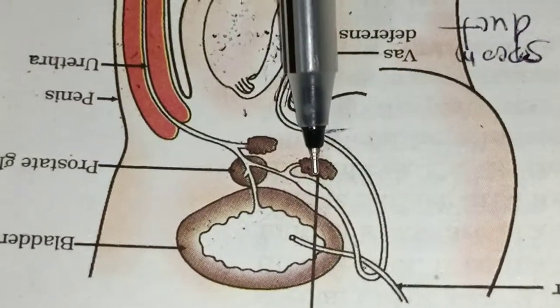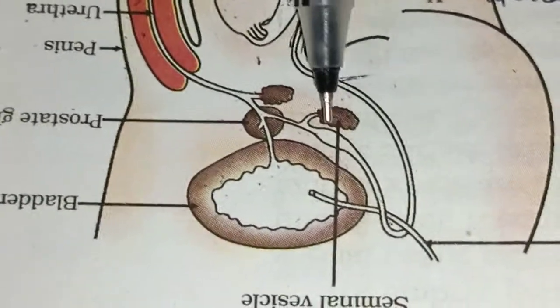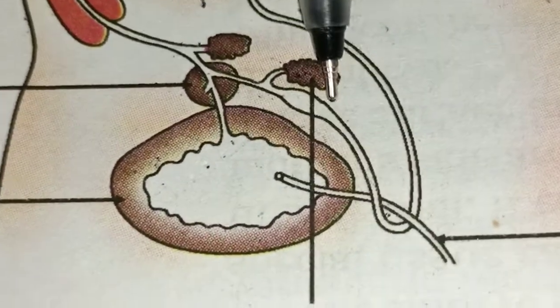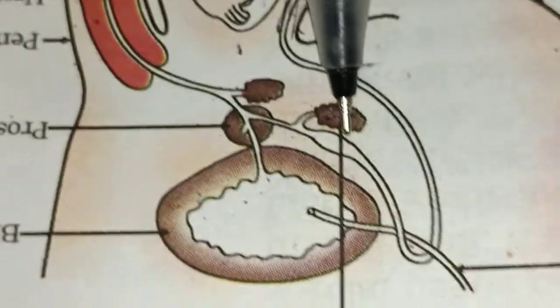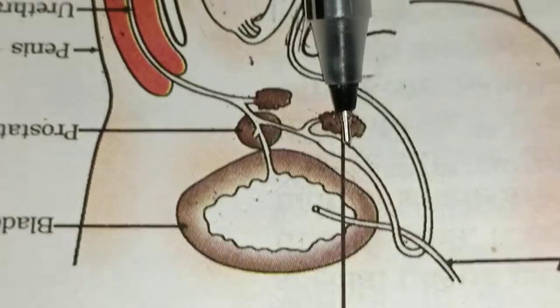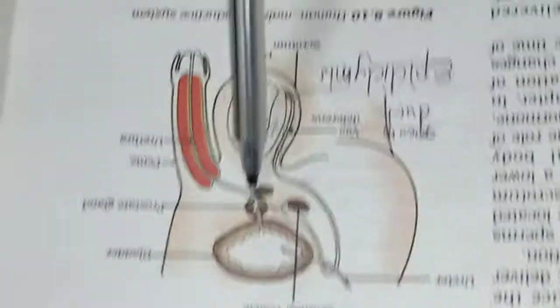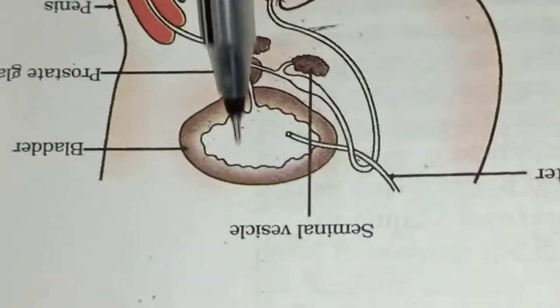So this is the gland that is called a seminal vesicle, which releases the fluid. That fluid is responsible for the easy transportation as well as providing the nutrition for the sperm cell. Later on, if you move, there is one more gland. This is the urinary bladder, which contains urine.